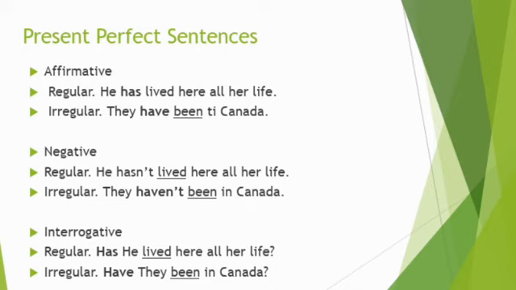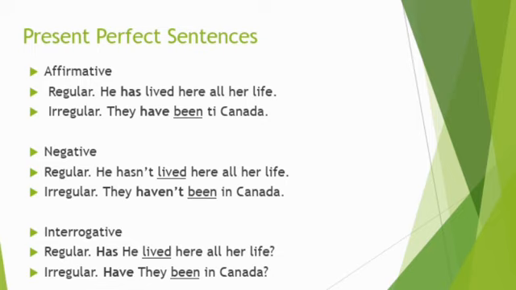Now, I am going to talk about interrogative form. We can see a sentence with a regular verb. Has he lived here all her life? We can see the auxiliary has at the beginning. Later, we are going to use the subject he, she, or it. And after that, we are going to use the main verb in past participle, lived.